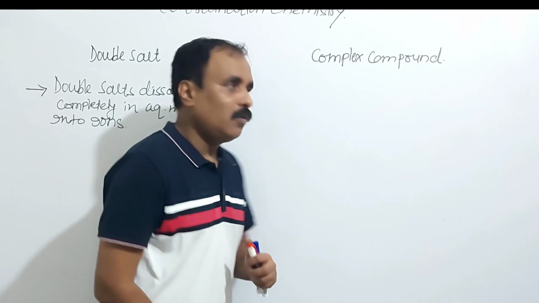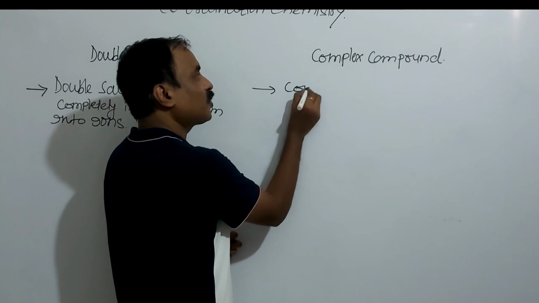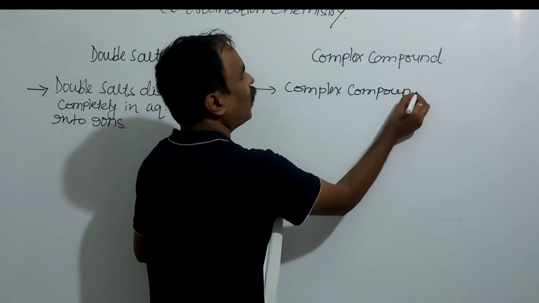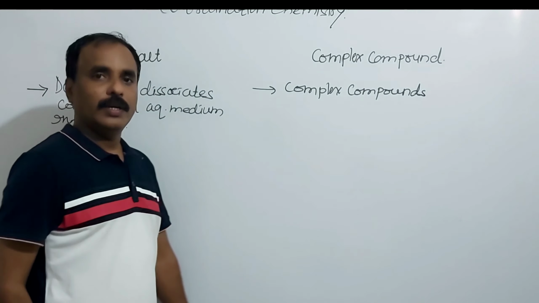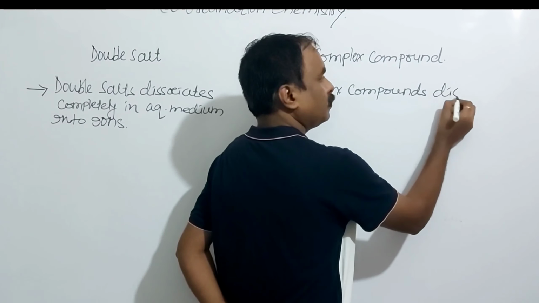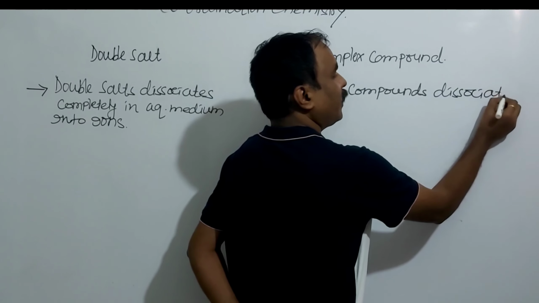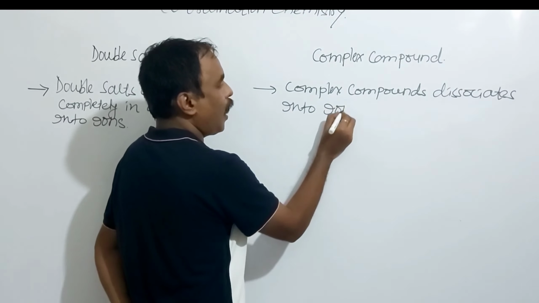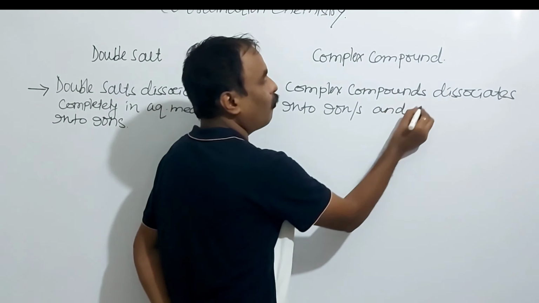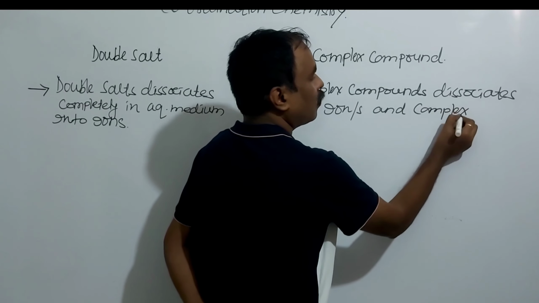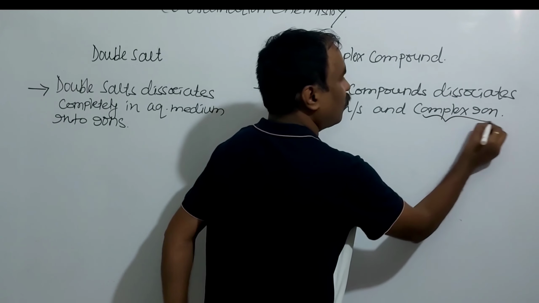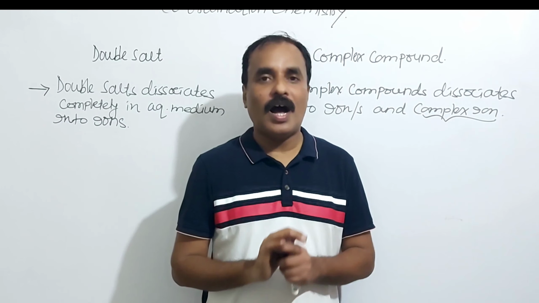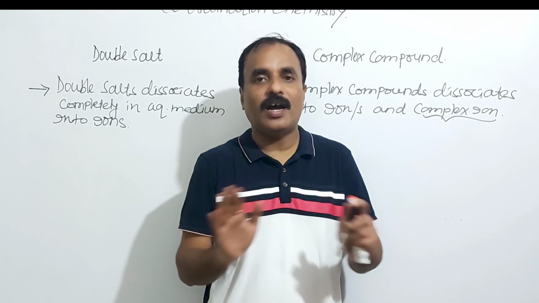But what about complex compounds? Complex compounds dissociate into ion or ions and complex ion. Remember, here the complex ion is compulsory. But in case of double salts, dissociation is into ions only, and separation of each and every ion.